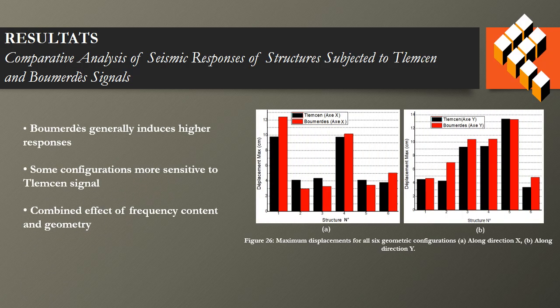The comparison of seismic responses shows that the higher magnitude Boumerdès earthquake generally induces larger responses, while the frequency content and structural geometry explain the higher responses observed for some structures under the Tlemcen earthquake.